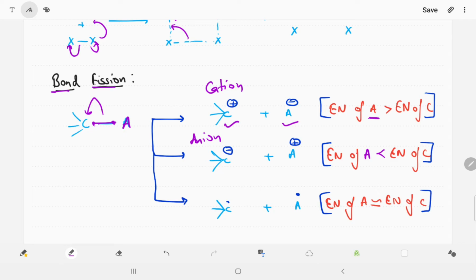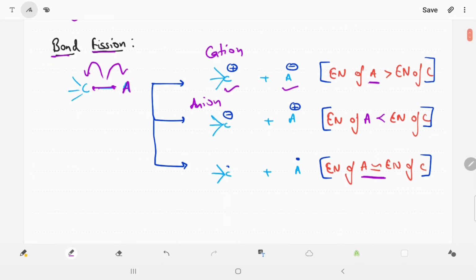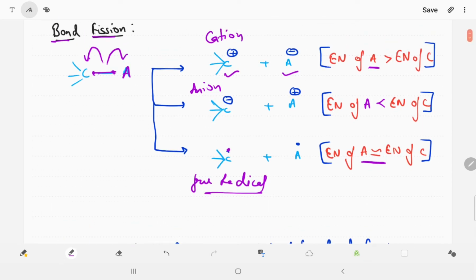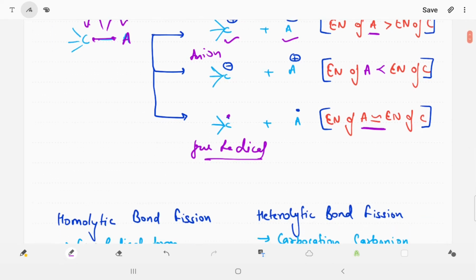Now when the electronegativity of both elements is equal, almost equal, what happens is each keeps its own electron. So a carbon free radical will be formed. This is called a carbon free radical. Now understand, in bond fission there are three types of species: carbocation, carbanion, and carbon free radical.